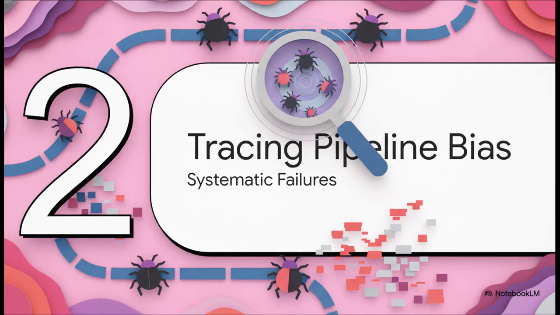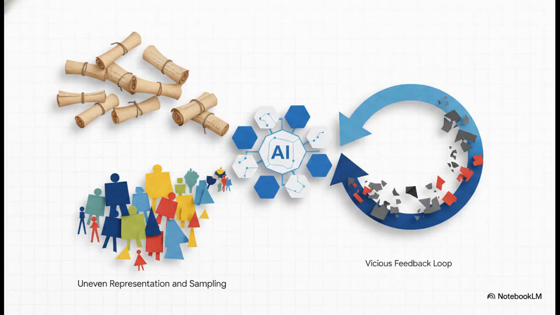Moving on to part 2, tracing bugs and pipeline bias. Now, algorithmic bias is not just some random glitch, it is a systematic failure, and it sneaks in through a few main doors. You've got historical bias, where our training data just reflects past inequalities, like redlining in loans. Then there's representation bias, where we just undersample certain groups, leading to stuff like facial analysis gaps. And the worst one? Feedback loop bias. That's where a model's biased output, like in predictive policing, actually corrupts the future data we use to train the next iteration. It's a total nightmare.